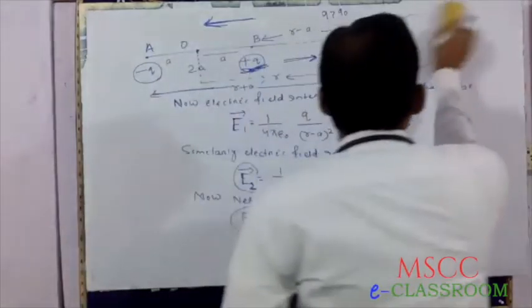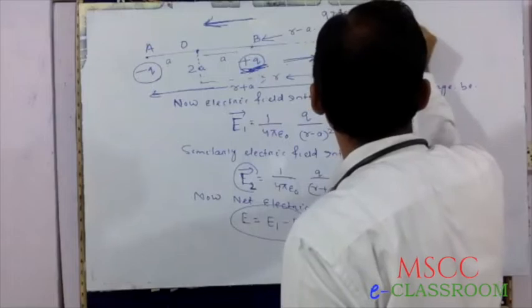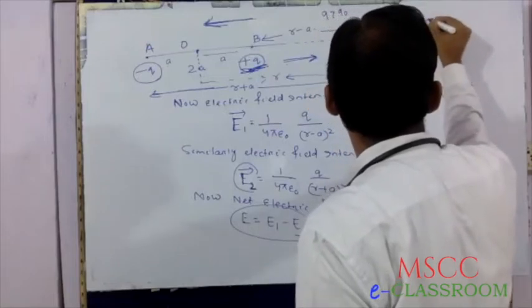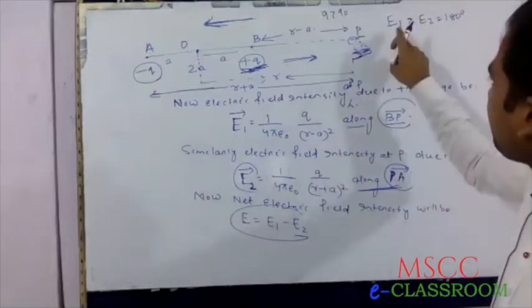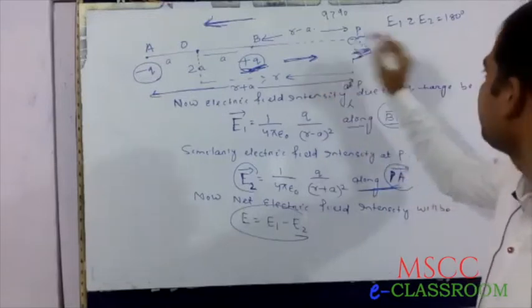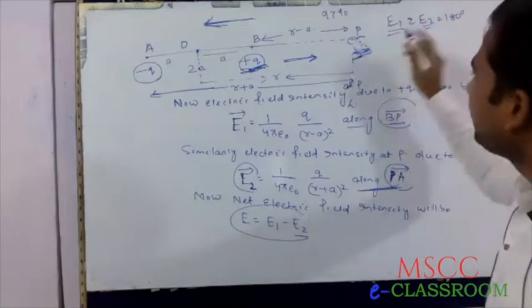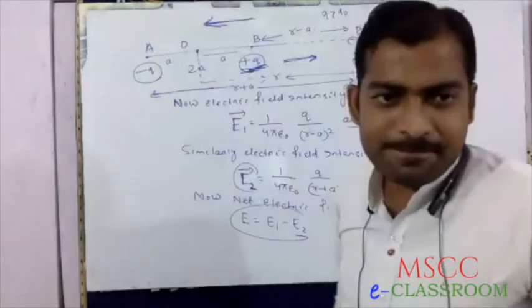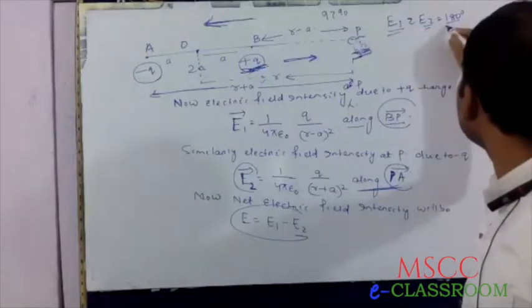Here the angle in between E1 and E2 is 180 degree, because E1 direction is towards right, whereas E2 direction is towards left. That's why the angle in between E1 and E2 is 180 degree.